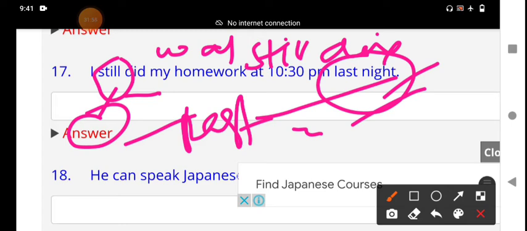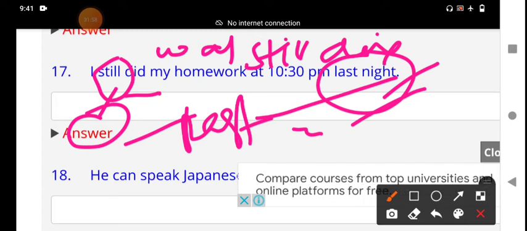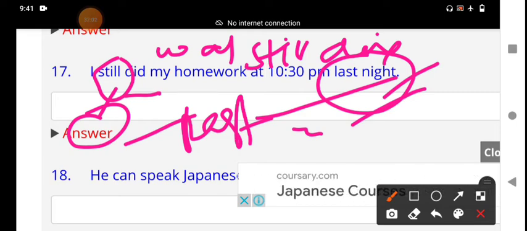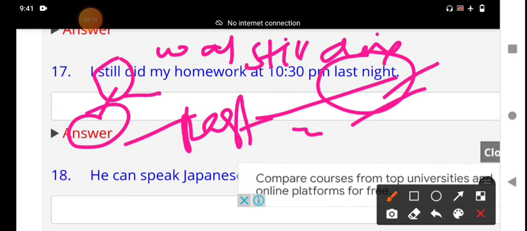Why? Because it refers to a continuing action or state that was happening at some point in the past. Up to that time that activity had been going on.